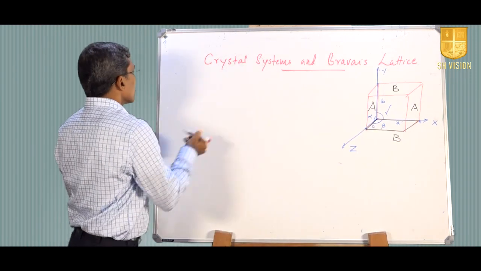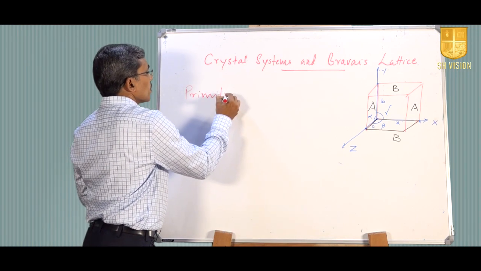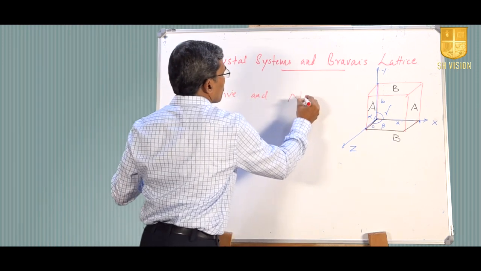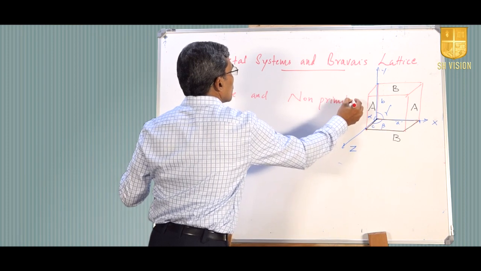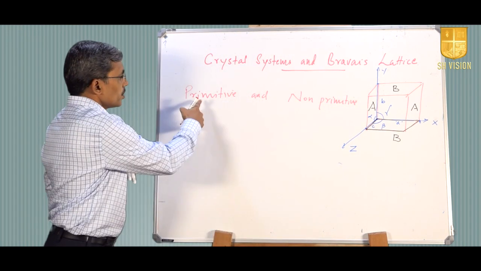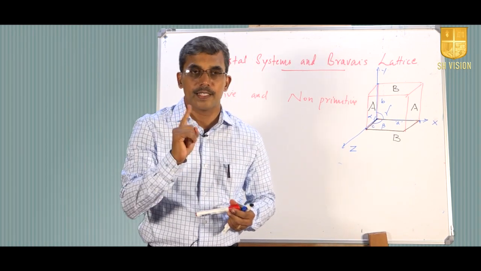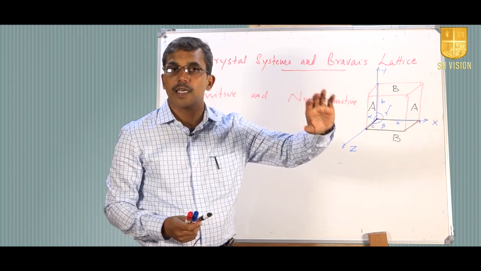So, primitive and non-primitive. In a primitive unit cell there will be only one lattice point per cell, whereas in a non-primitive unit cell there will be more than one lattice point.